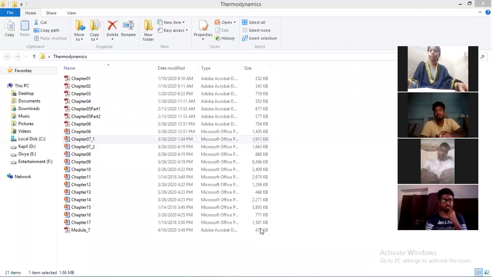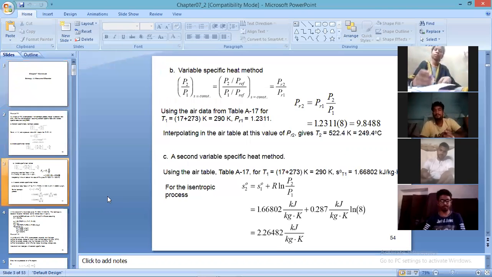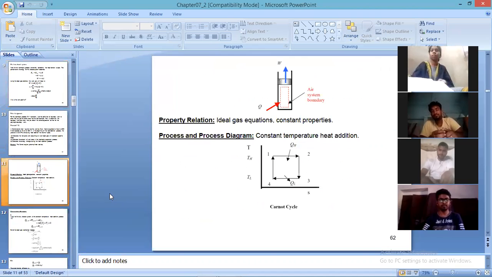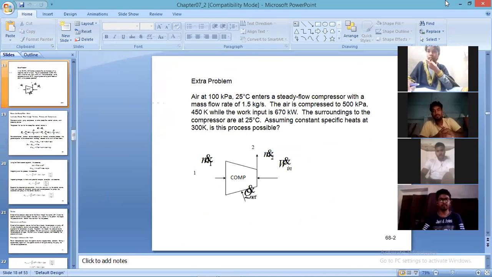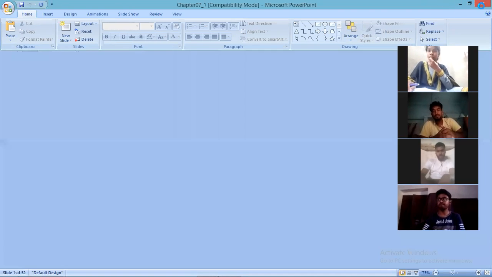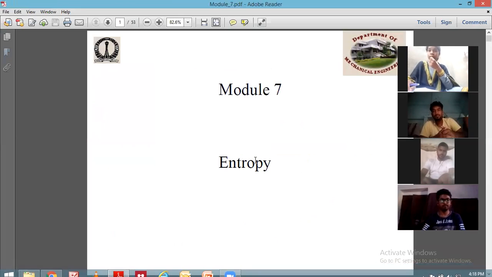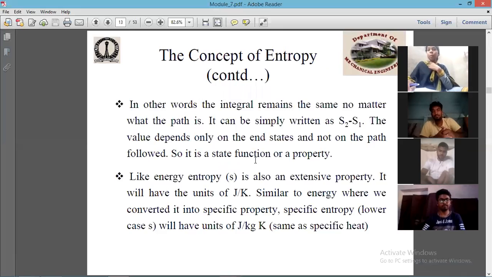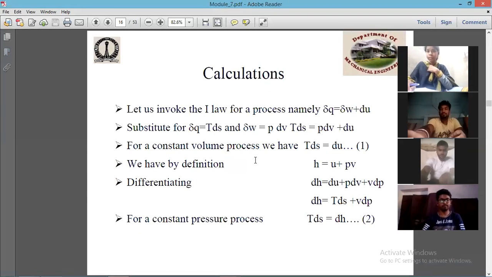Yes, any doubt as of now? Next, you have some numericals. You can solve some numericals on entropy, and if you have any doubt, you can ask. Okay. And there is one more PPT that I want to show you. This also I will share with you; in this also there is some calculation.